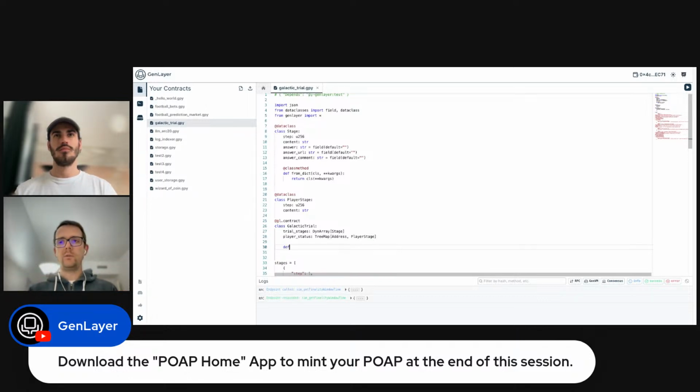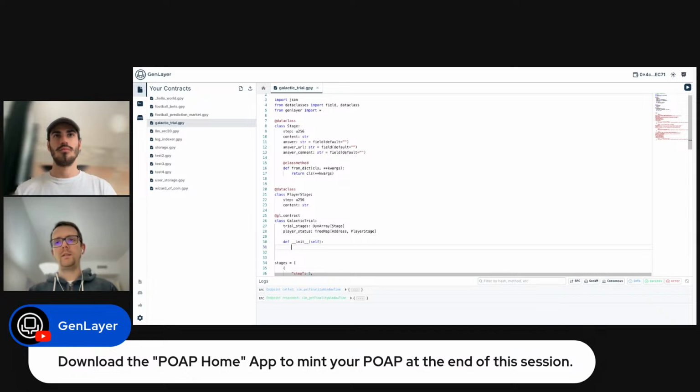Okay, so in this case right now, let's define our constructor, right? Oh, sorry. And let's populate that trial stages array, okay? We could always reference the static array. We could pass it through the constructor parameters. I mean, we can do whatever, right?